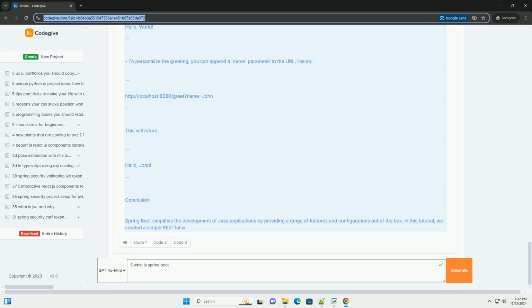Conclusion. Spring Boot simplifies the development of Java applications by providing a range of features and configurations out of the box. In this tutorial, we created a simple RESTful web service using Spring Boot, showcasing how easy it is to set up and run a new application. You can expand on this simple application by adding more features, integrating with databases, or leveraging Spring Security for authentication and authorization, among other things. Spring Boot's extensive documentation and community support make it a great choice for building modern applications.